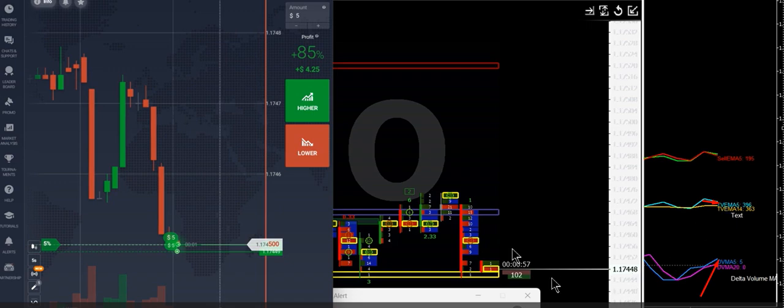And here we are on this very strong, very strong level. So we can place the trade here in the beginning also, because this signal is too strong. And now the candle should move in the upward direction.